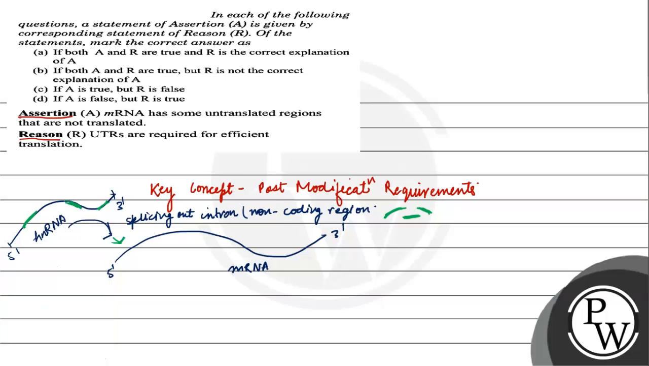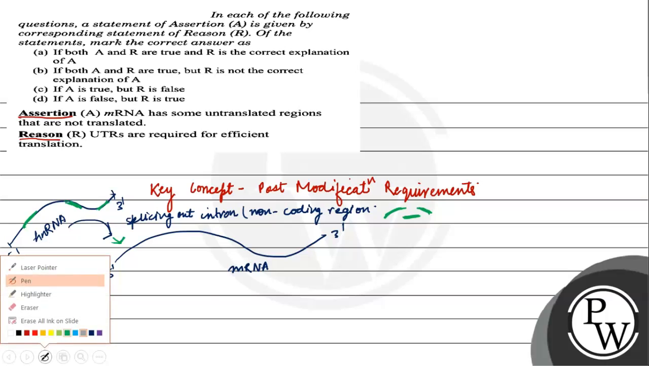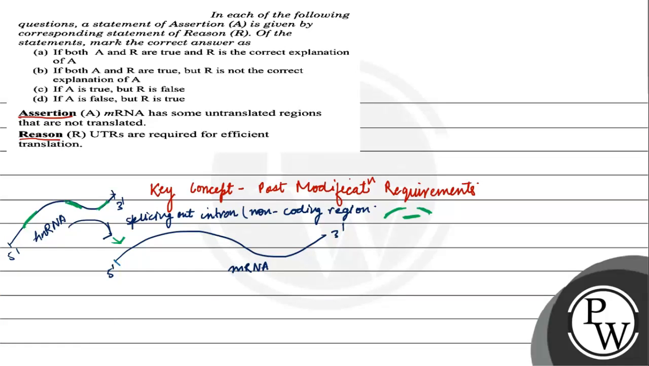Now suppose this is the region, 5 prime has a region called UTR, 5 prime UTR, and 3 prime पे भी एक UTR region present रहता है. These UTRs are untranslated regions and they are not translated in the form of protein. Translation does not occur in these regions. So what is the function then of these UTRs?